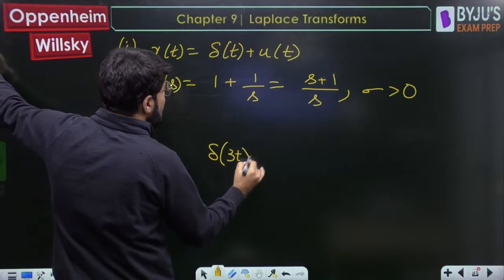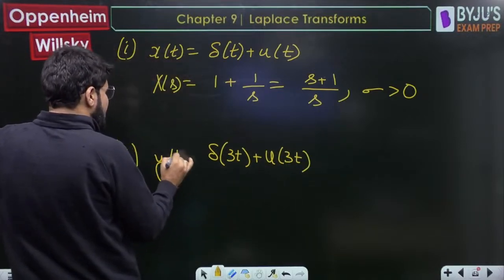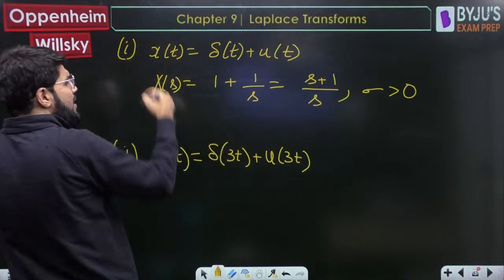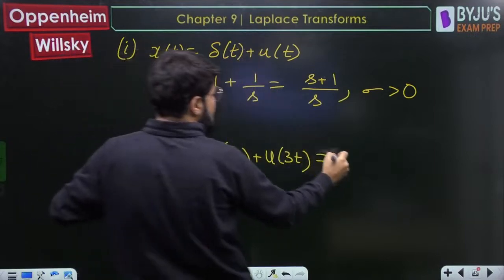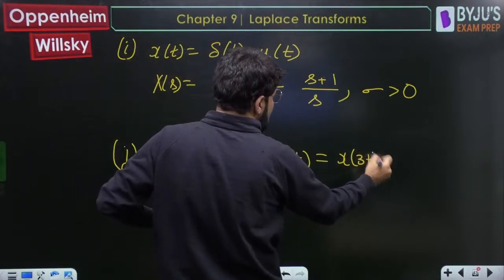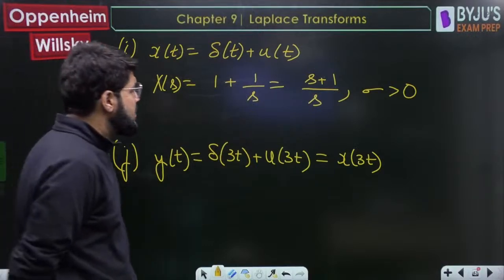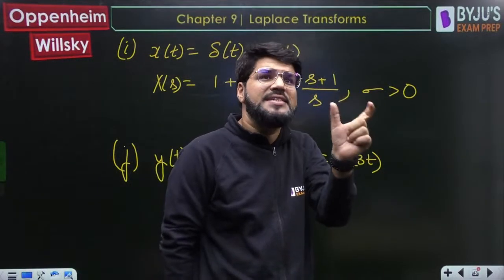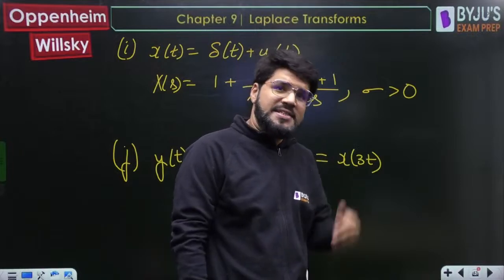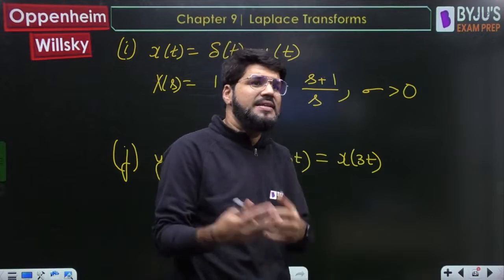delta(3t) plus u(3t). Let's say this signal is y(t). I rename it. If you compare to the previous one, the only thing is t is replaced by 3t in both the signals. That means compared to the previous signal, it is x(3t). The ROC is sigma greater than 0 because of the right-sided nature. Zero will be excluded, but you have to go towards the right of 0, you cannot go left.